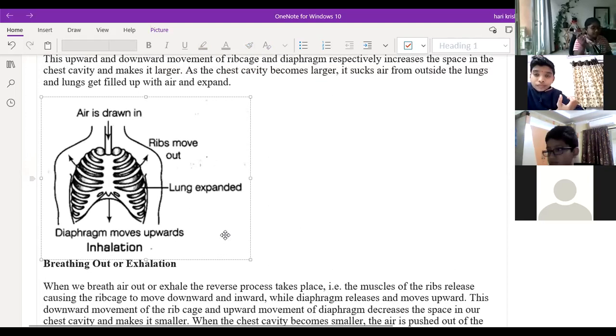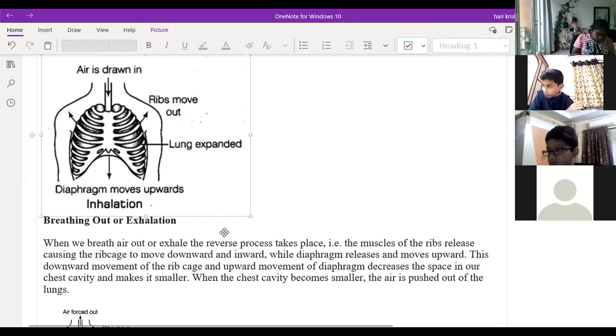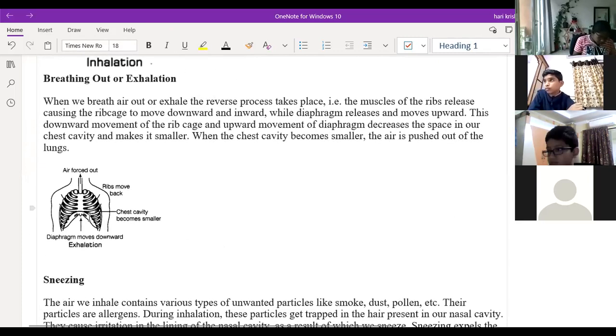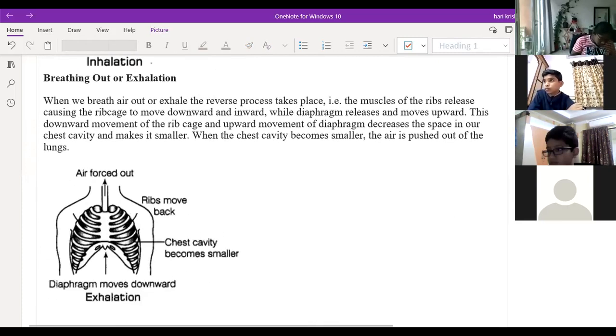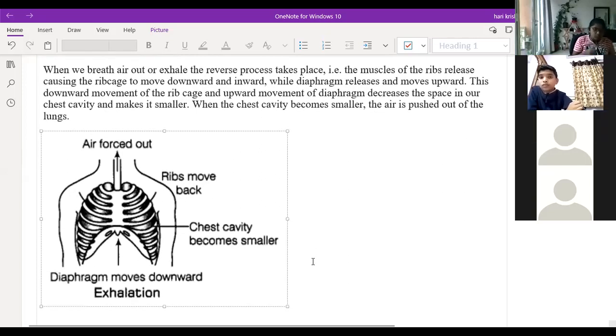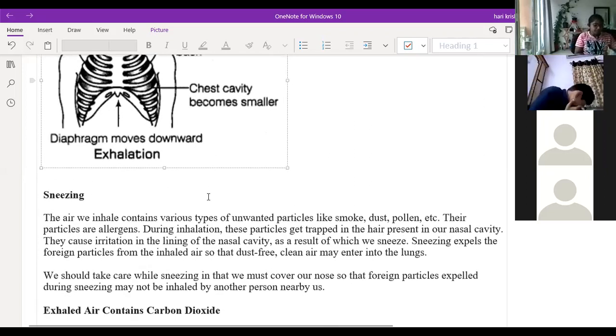Inhalation: whenever the air is drawn inside, the lungs will expand and the diaphragm will move downwards. Explained only in one diagrammatic part. Exhalation means what? Sir, it is completely opposite. Completely opposite. The diaphragm will move upward and the lungs will contract. Sorry, the explanation is given wrong here. The diaphragm will move upward and the lungs will contract.